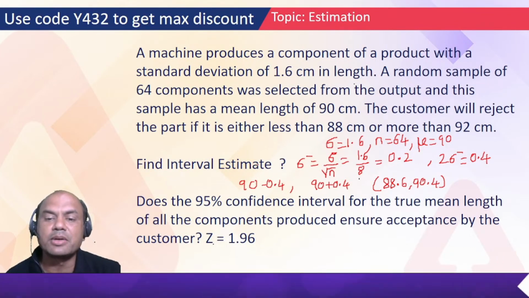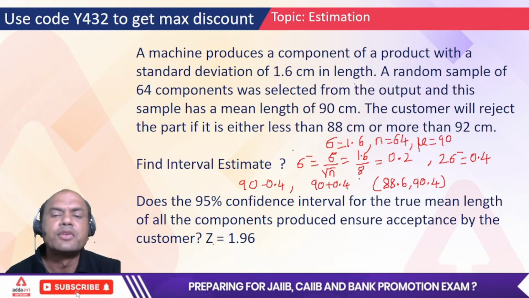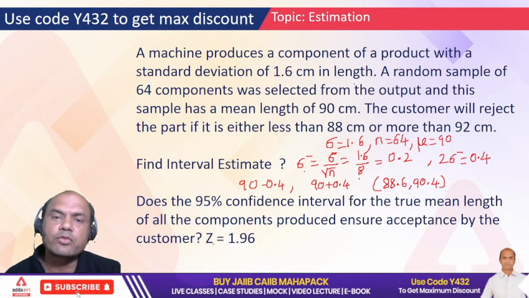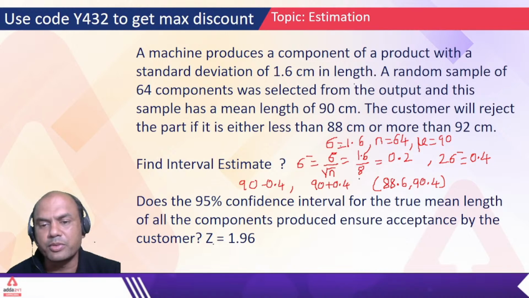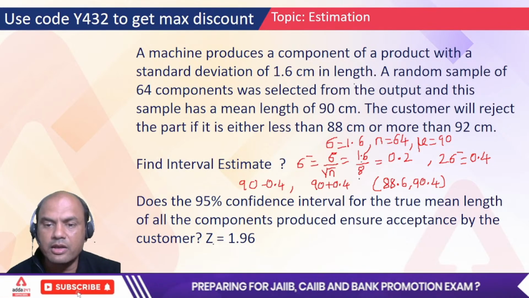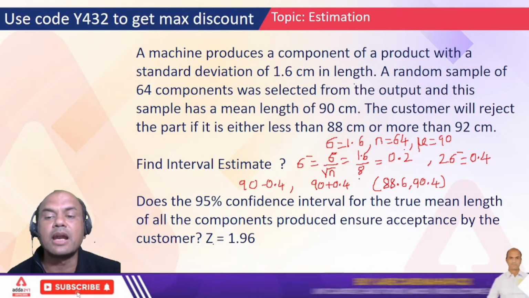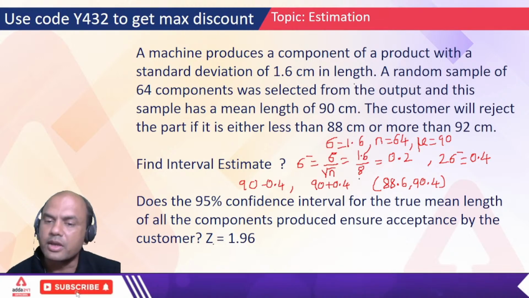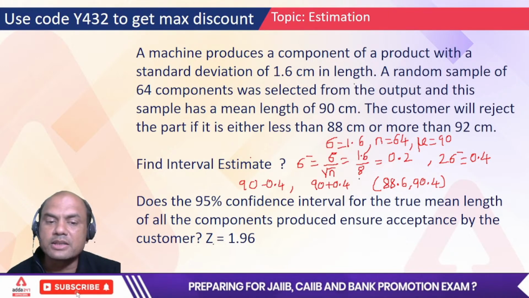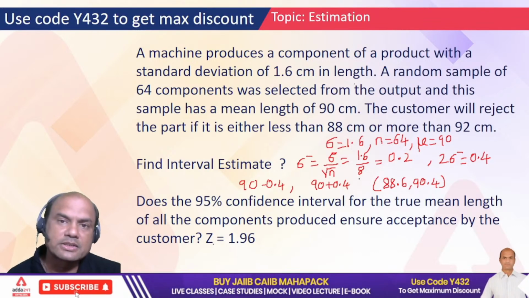Firstly, interval estimate I want means standard error. Whenever they ask you for estimate, it means standard error. So keep it simple. Standard error formula is what? Sigma upon the root of n. What is sigma? Sigma is 1.6. N is what? 64. So root of 64, 8. 1.6 upon 8. So answer is 0.2. So what is this? Standard error, right? Okay. So first problem I've got the answer. Interval estimate. This is 0.2. So that is my answer.